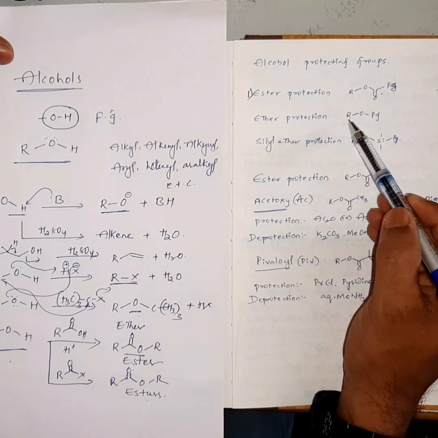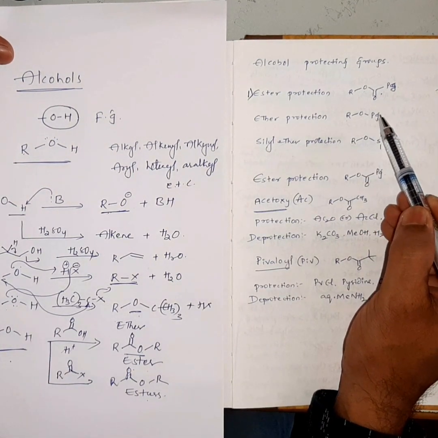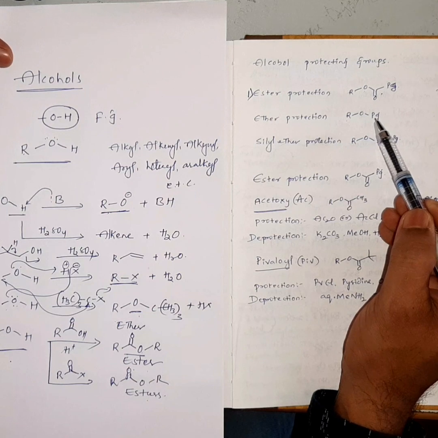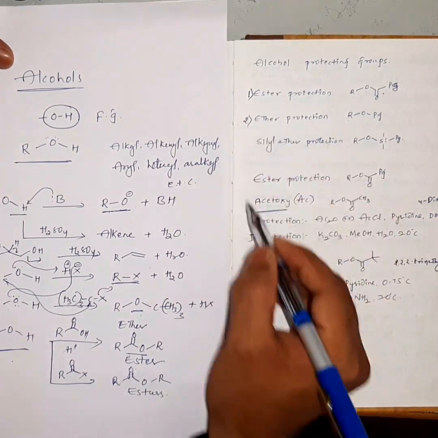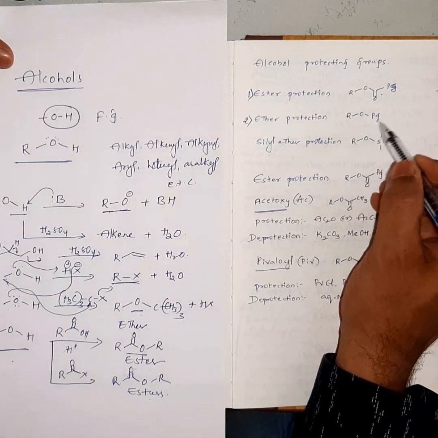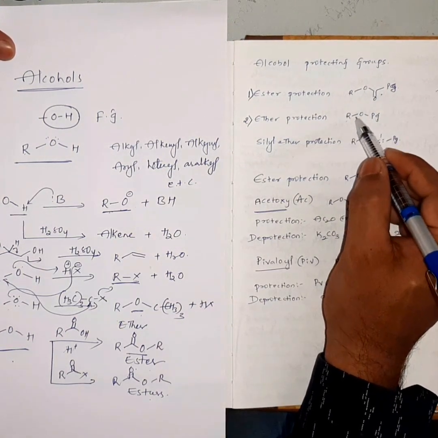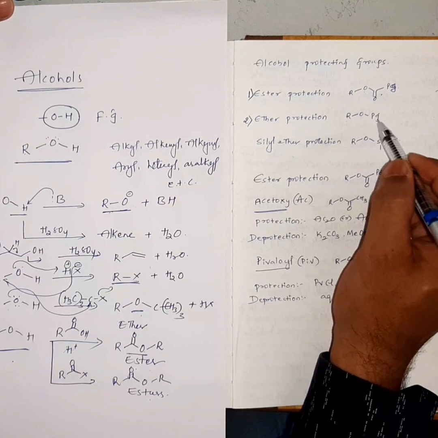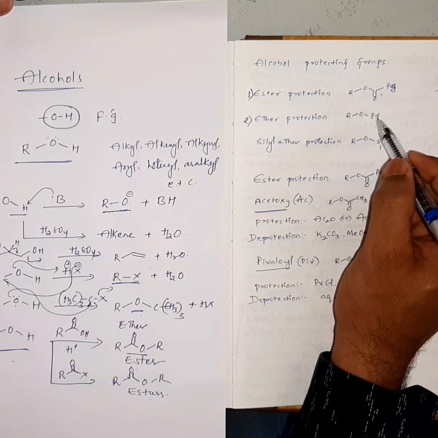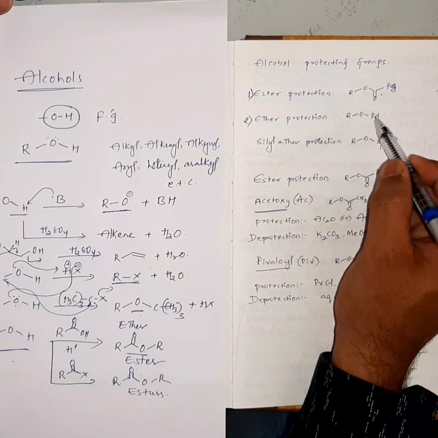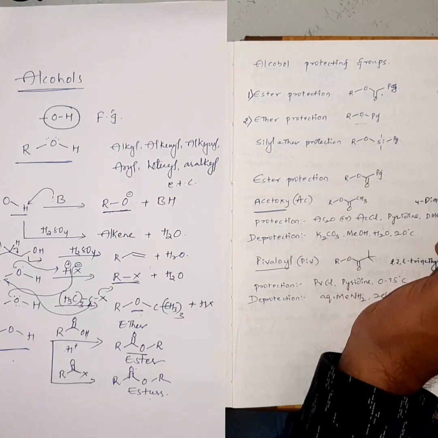Next, this is just like ROR type, where this is an ether. The second type of protection strategy is ether protection, RO. Here in this case, this is a protecting group, coming from the protection strategy, so I am representing this as PG, protecting group, ROR type. This is an ether type protection.